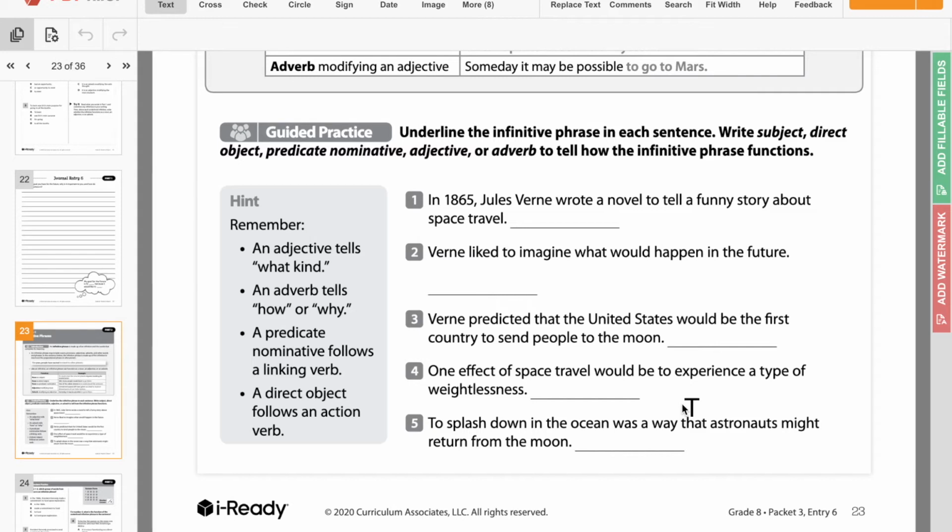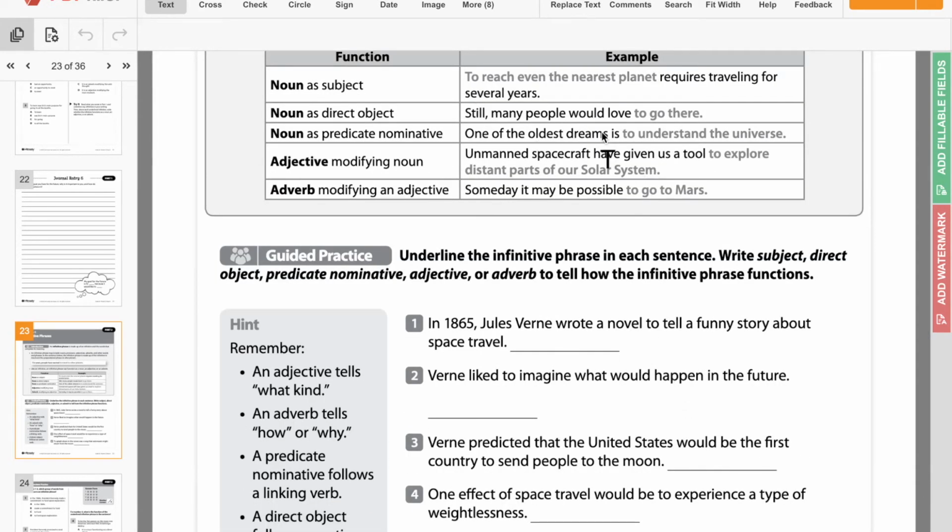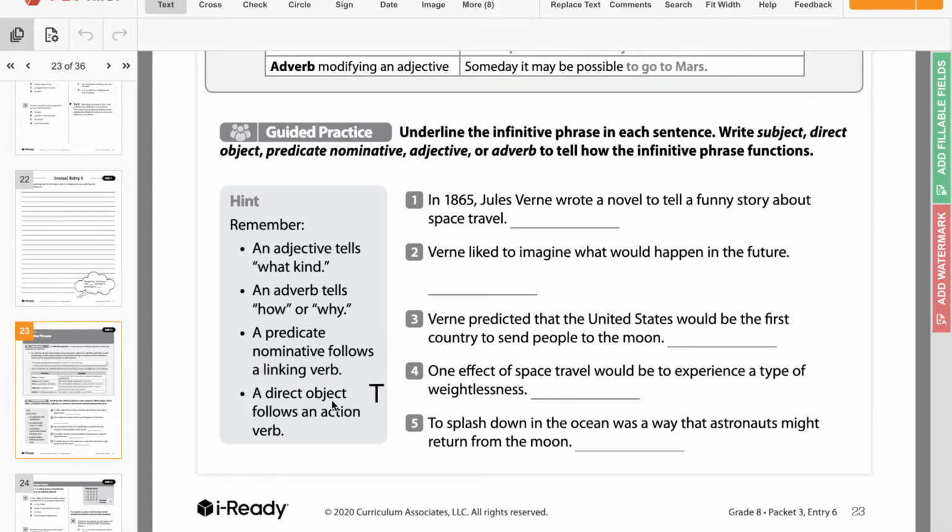So it says, hint, remember, an adjective tells what kind, an adverb tells how or why, a predicate nominative follows a linking verb. So in this case, the predicate nominative is like the, that sort of thing. That's a linking verb. A direct object follows an action verb.